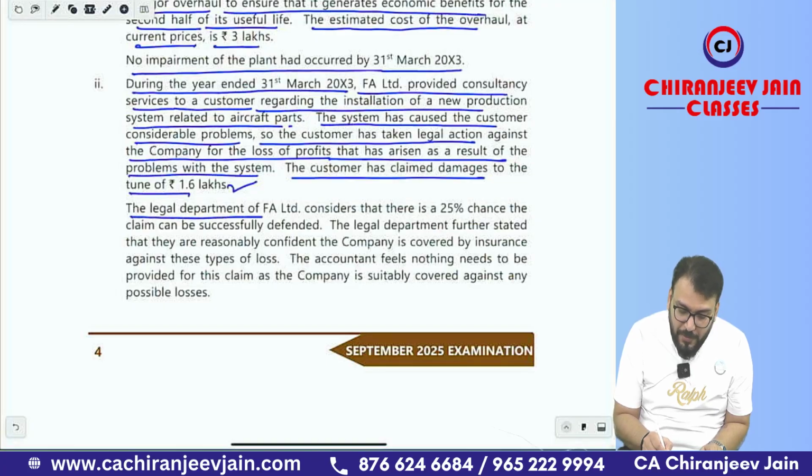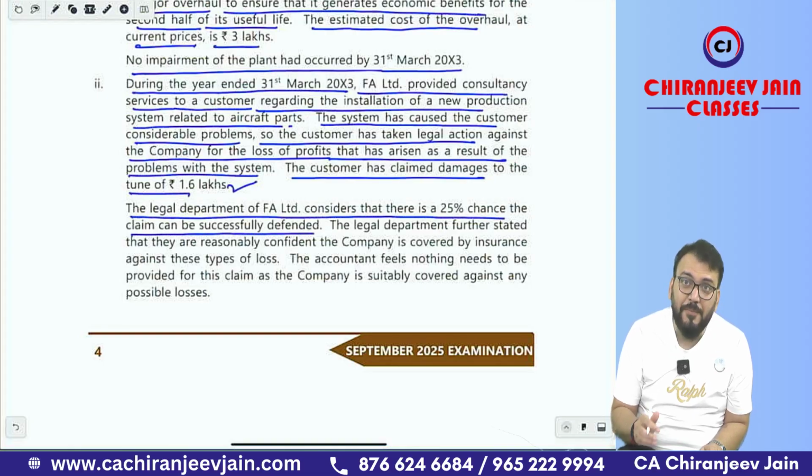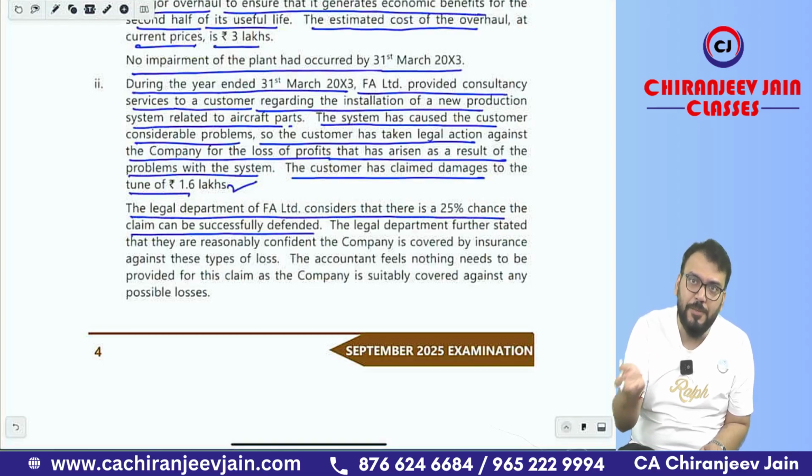The legal department of FA Limited considered that there is a 25% chance the claim can be successfully defended, meaning a 75% chance that it cannot be defended. Therefore, there is a present obligation arising from a past event, outflow of resources is probable, and a reliable estimation can be made. Therefore, as per Ind AS 37, we should create a provision. The amount of provision will be 1.6 lakh.